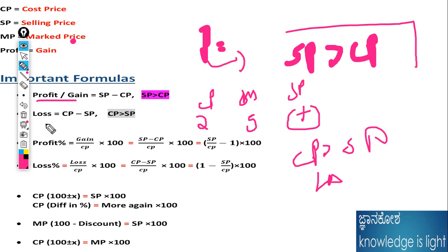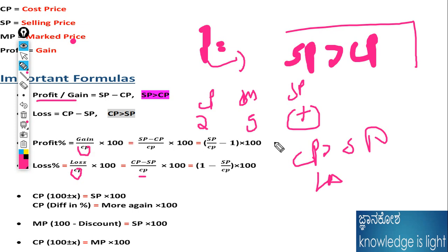For the loss, the cost price should be greater than the selling price. For the percentage of profit or loss, remember, the denominator should be the cost price. Why? Because the original value, that is the initial value, we need to remember, should be the cost price. That's why we need to maintain it as the cost price.